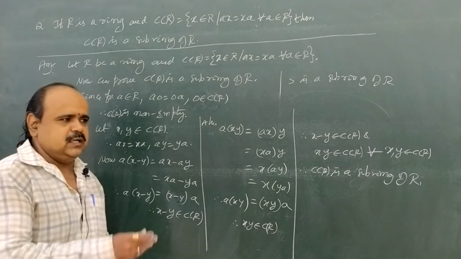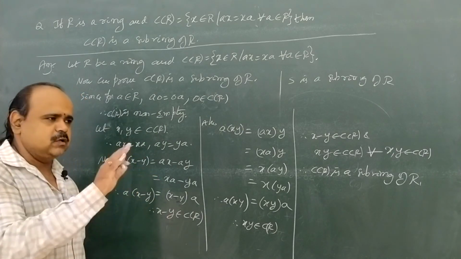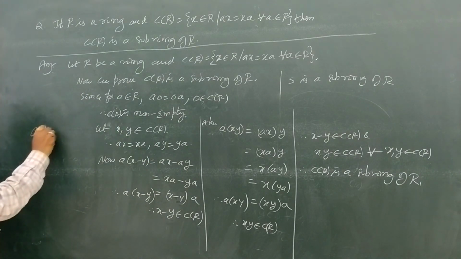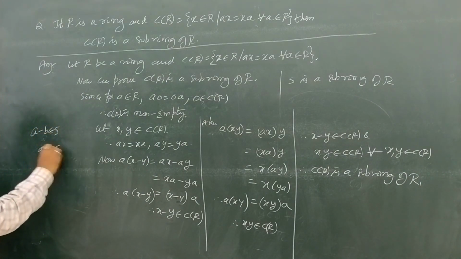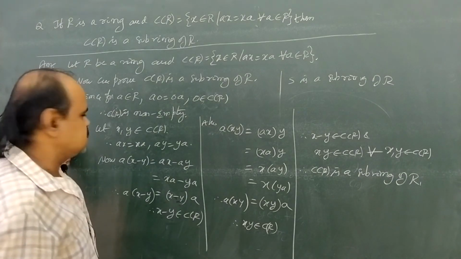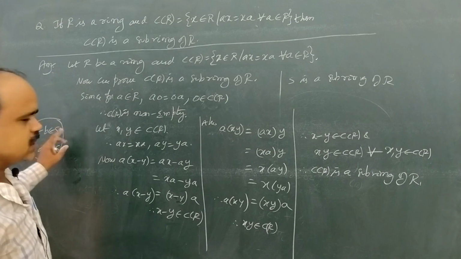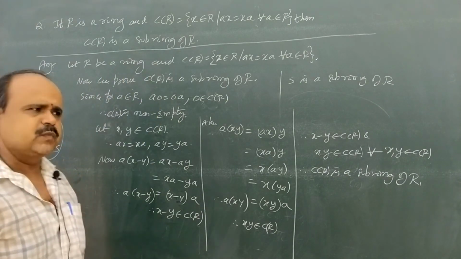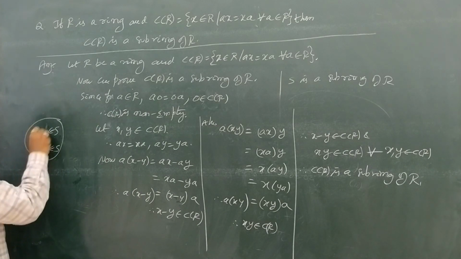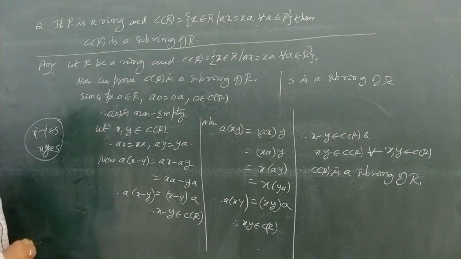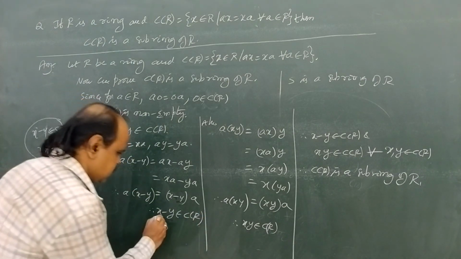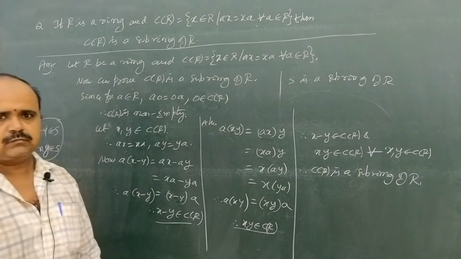To show S is a subring, according to our previous theorems, a minus b belongs to S and ab belongs to S. With these two conditions we can directly say S is a subring. Instead of a and b, we use x and y: x minus y belongs to S and x into y belongs to S. That way we proved those two.